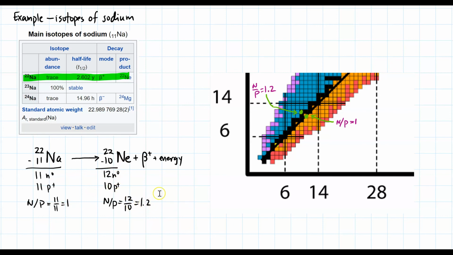So if I go to the band of stability, I still have this corner that I cut out. You could see that the black line of stability does not land on the line. That black line, that's where N/P is equal to 1. But as this goes through an inverse beta decay, it shifts to the left and up, which lands in the band of stability. So neon 22 is stable. What you're seeing here is that there's a move from here to there, and that's what the inverse beta decay did.